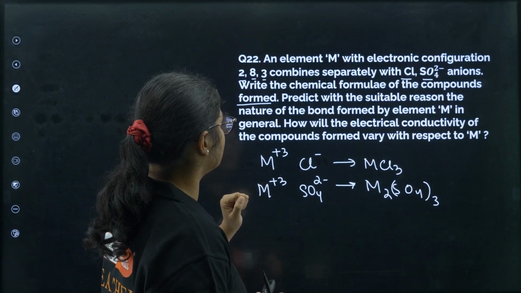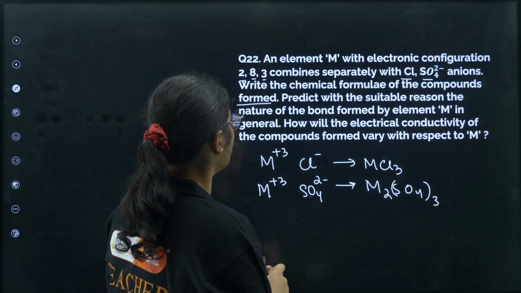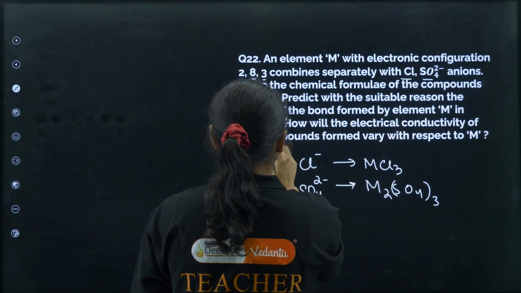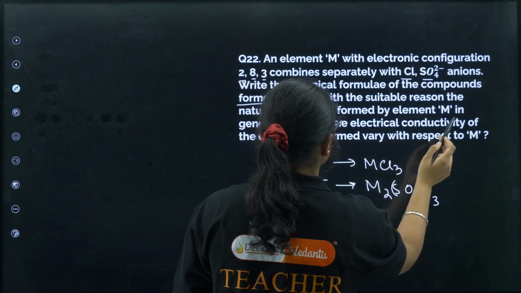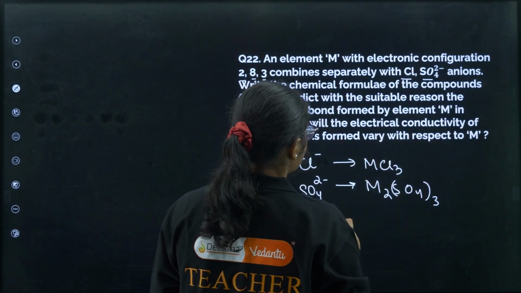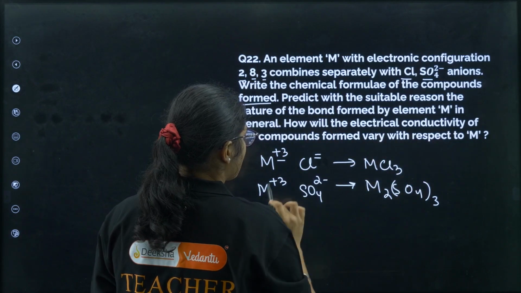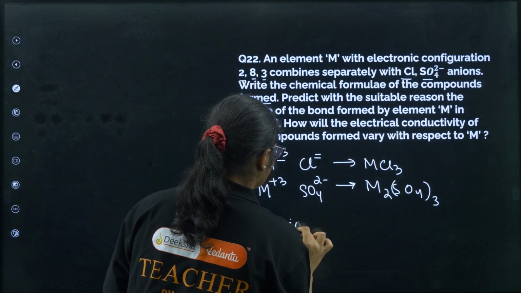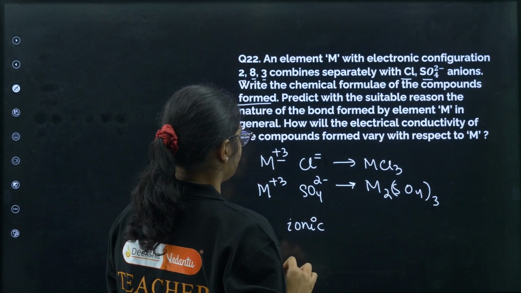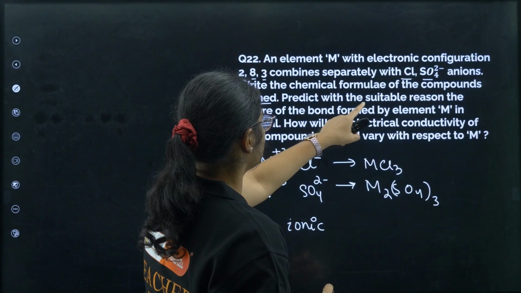Next we have here, predict with a suitable reason the nature of the bond formed by the metal in general. So the nature of the bond, because ions are present, right. So the nature of the bond is ionic bond, right. So sorry, this is an ionic bond.